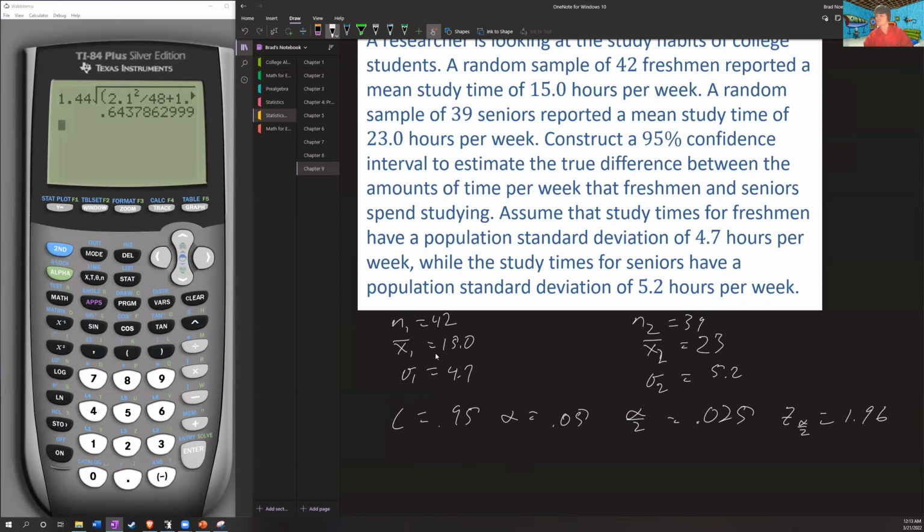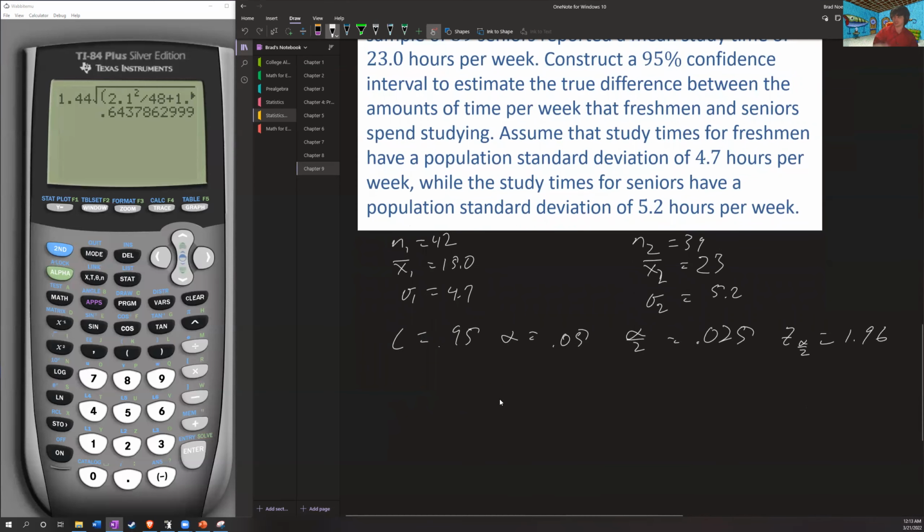All right, so now that I've got this stuff, let's go ahead and get started with first, let's just find our point estimate. It's going to be x1 bar minus x2 bar. This is going to be 15.0 minus 23.0. Let me be precise here with my units. And I get negative 8.0. Okay.